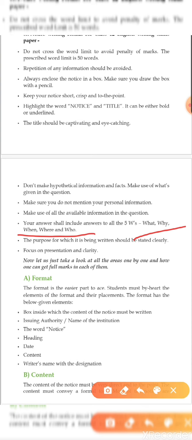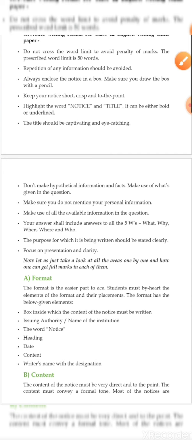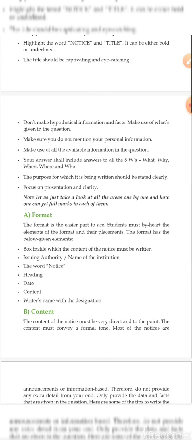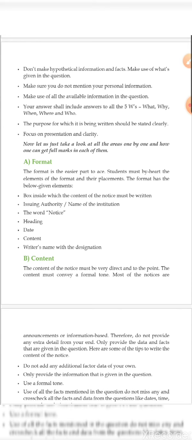Okay, the purpose for which it is being written should be very clearly stated, right? Okay. Now, let us take a look at the format, content, and expression, which actually carry marks. Okay, all carry 1 mark, so 3 marks in total. So let's see what is there in this format, content, and expression.